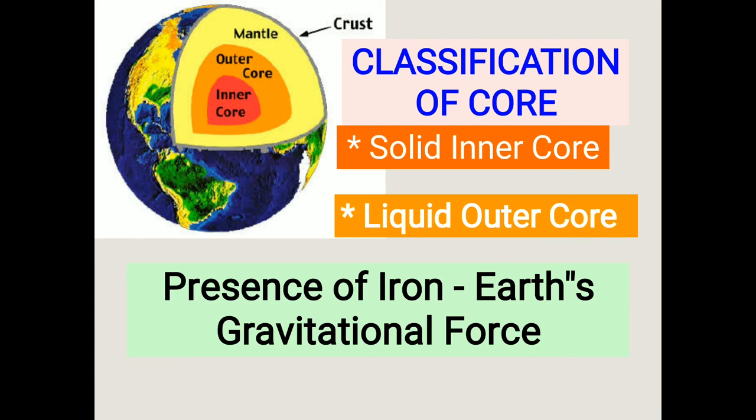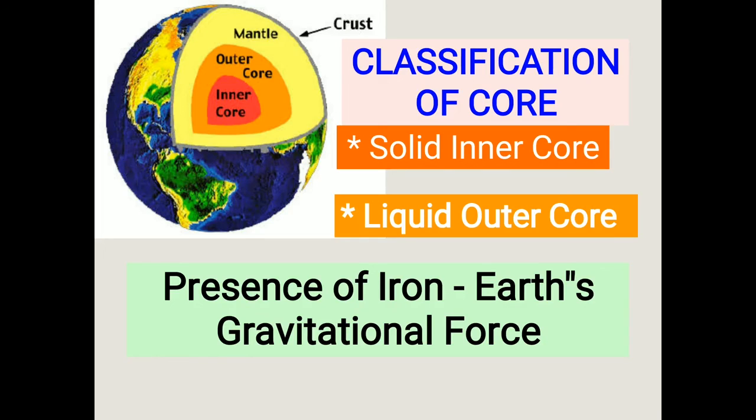What is that molten layer? We say it is the liquid outer core. The inner core, though hotter, is under such extreme pressure that it remains solid. So we say it is the solid inner core. The outer core is the liquid core where the material is in a molten state, whereas the inner core is solid.